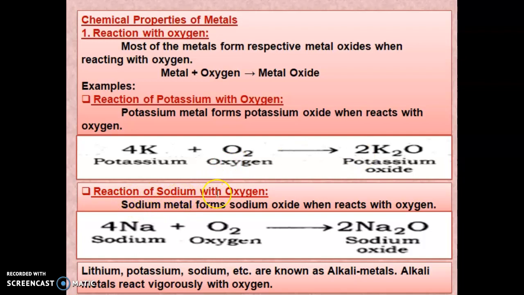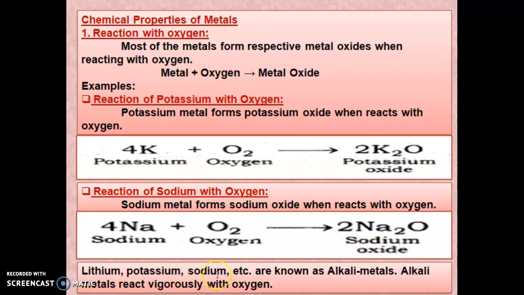Next, the reaction of sodium with oxygen. The sodium metal forms sodium oxide when it reacts with oxygen. The formula for sodium is Na and oxygen is O2. When these two react, it will give Na2O, that is sodium oxide.